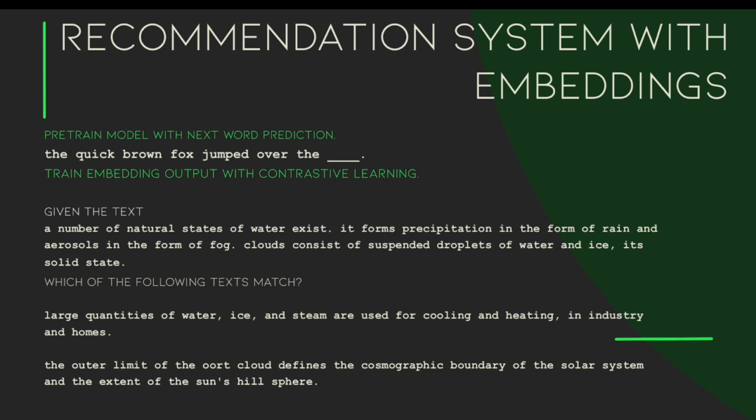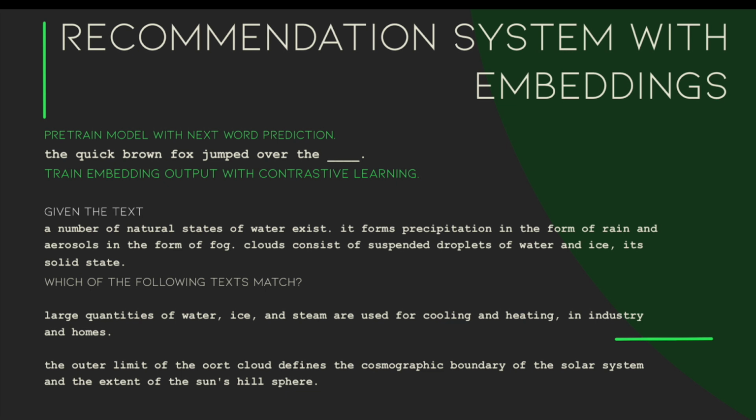The next training task involves pairing text with text from the same passage and using that as positive training examples. If we read the first text starting with a number and ending with solid state, we mentally store information about the text, and we realize that the first section on the second part matches up to the given text. The embedding model works in a similar fashion where the text is vectorized into embeddings.